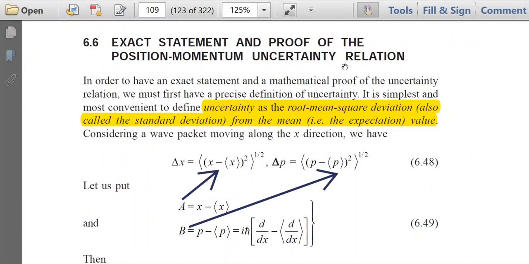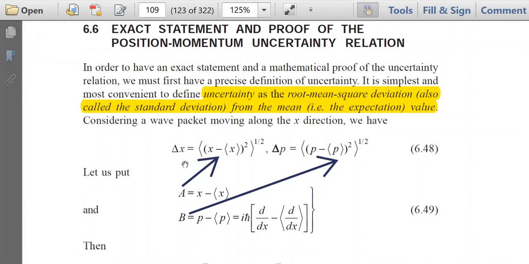In the earlier lectures, we have already discussed Heisenberg's uncertainty principle. And it is simplest and most convenient to define uncertainty as the root mean square deviation, also called the standard deviation from the mean value or the expectation value. Considering a wave packet moving along the x direction, we have delta x equal to the expectation value.